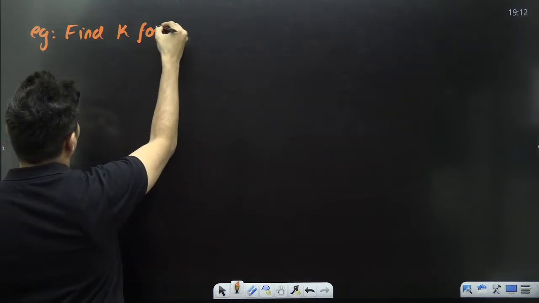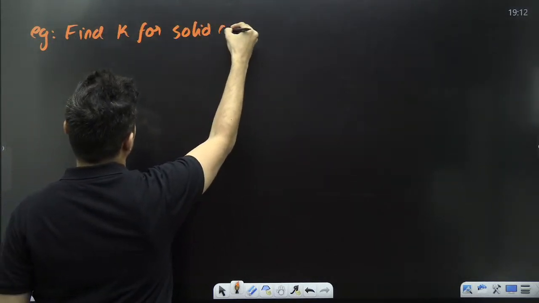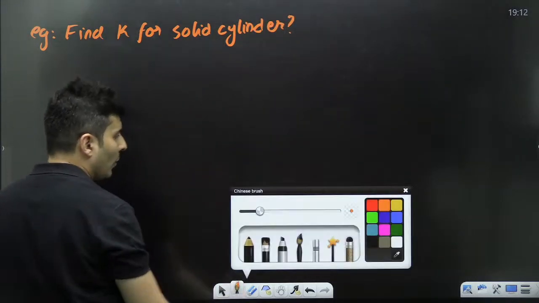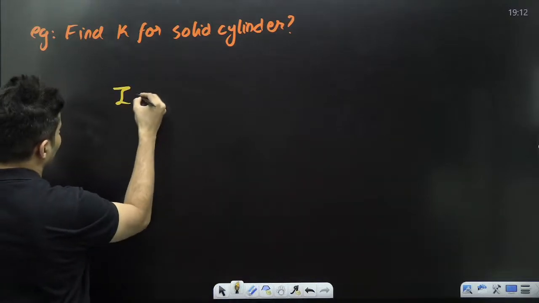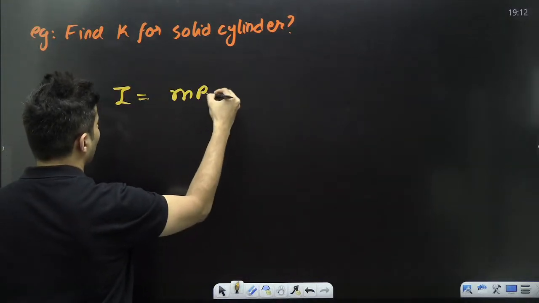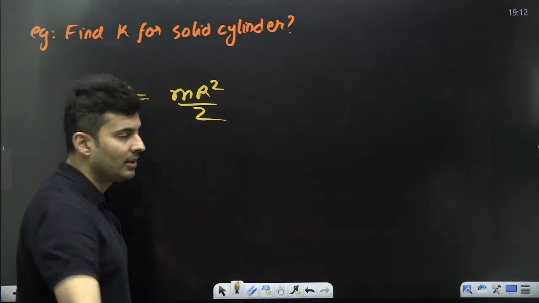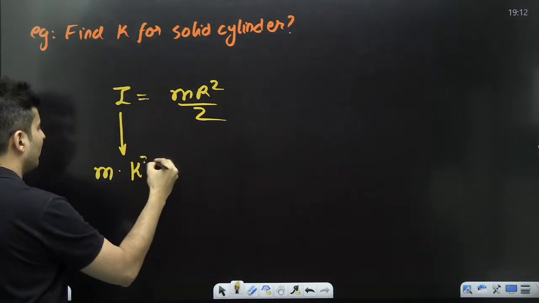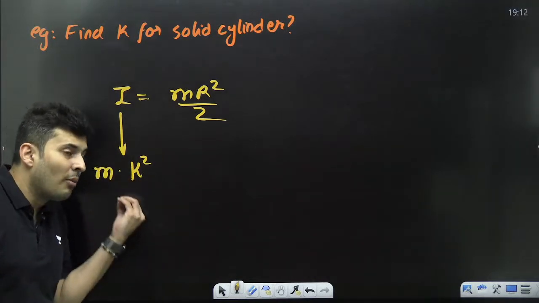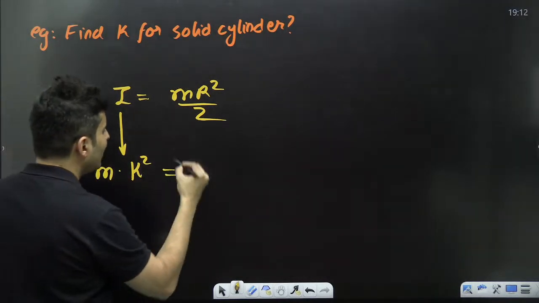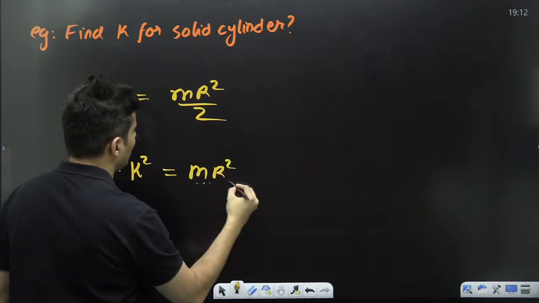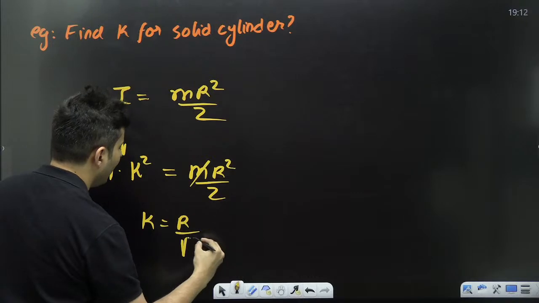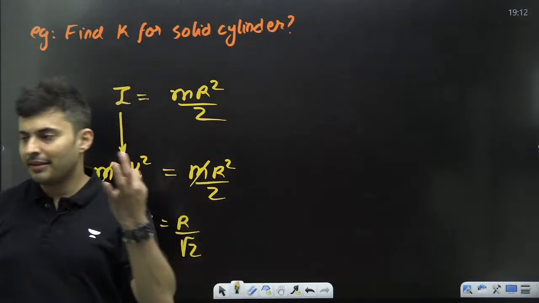Same way, if I ask you, find k for a solid cylinder. What will you do? Again, start with the same thing. Moment of inertia of a solid cylinder is mr square by 2, like a disk. And this mass has to be concentrated at a distance of k. So the point mass's moment of inertia is mk square. Equate this with mr square by 2. m cancels. k will be r by root 2. That's the radius of gyration.